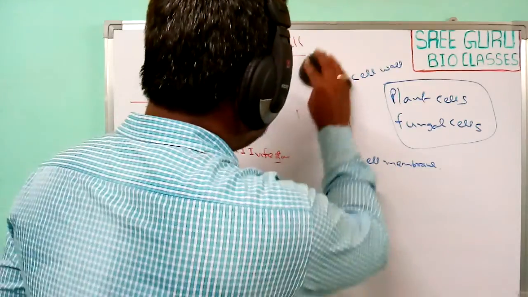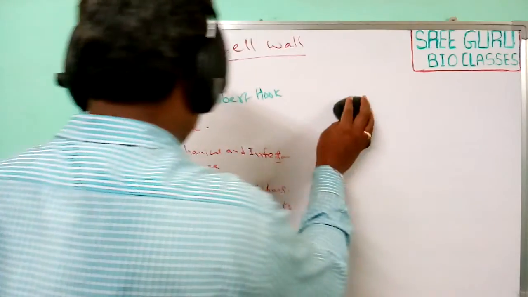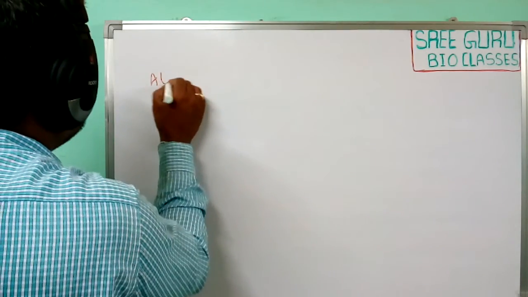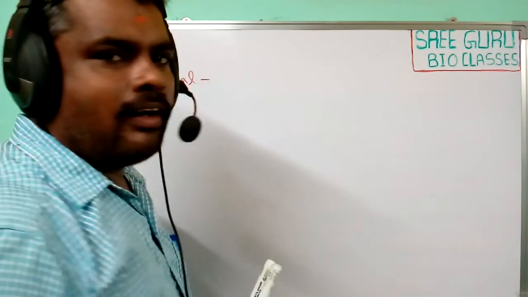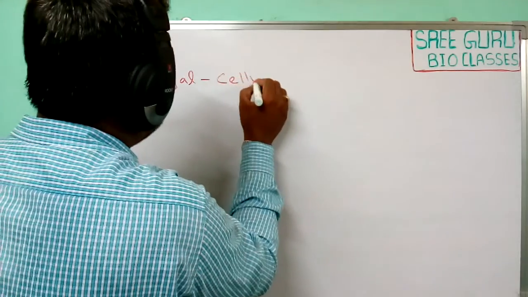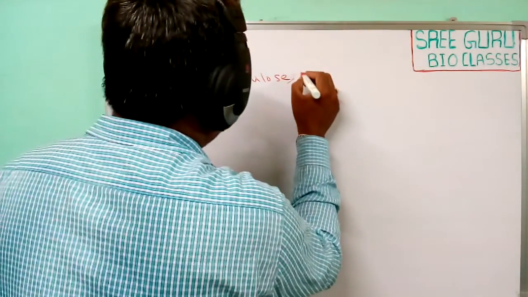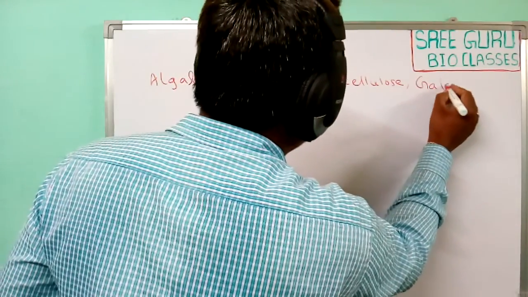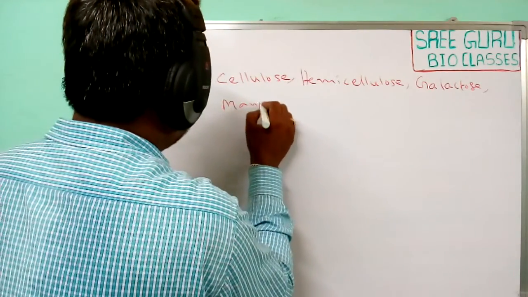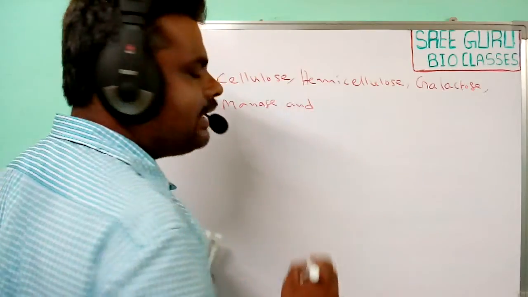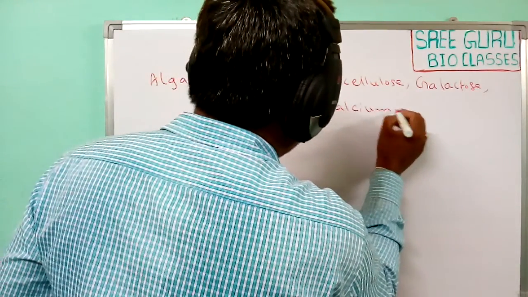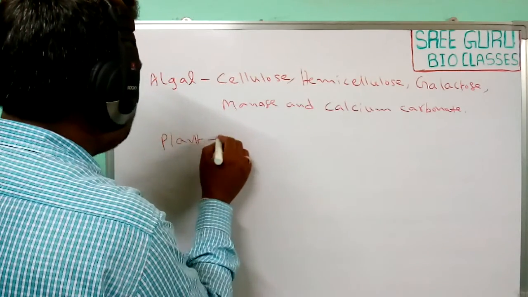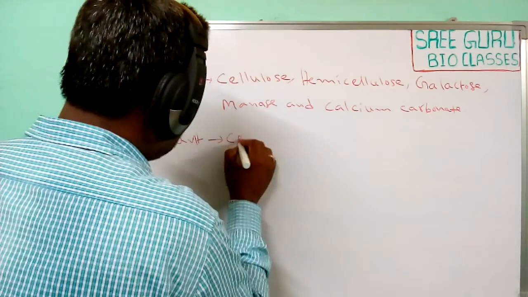Animal cells do not have a cell wall, but algal cells do. The cell wall of algal cells is generally made up of cellulose, hemicellulose, galactose, mannose and some minerals like calcium carbonate.